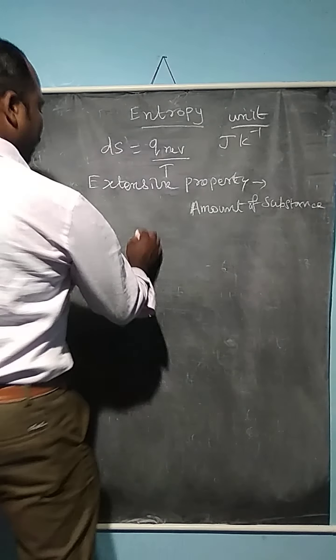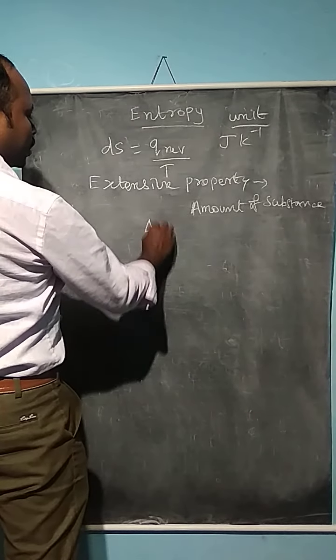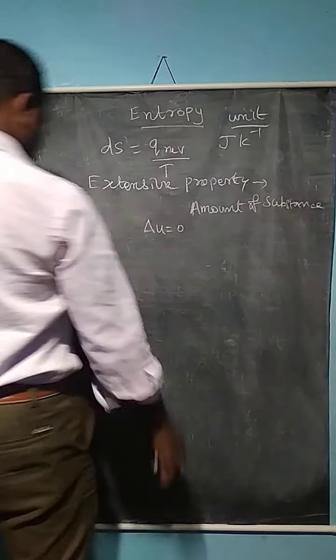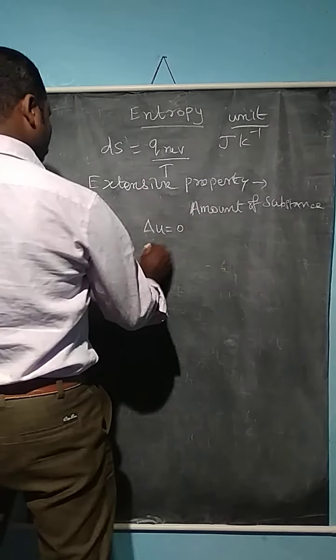Now what is the internal energy change during the reaction? Delta U is equal to 0.